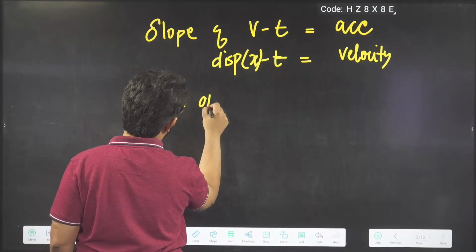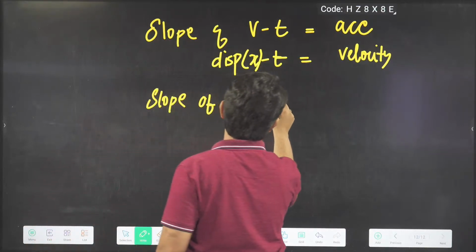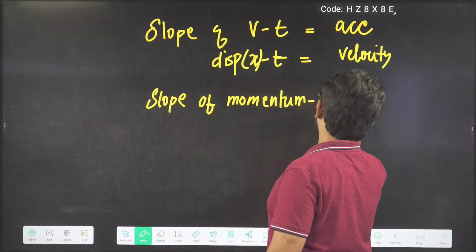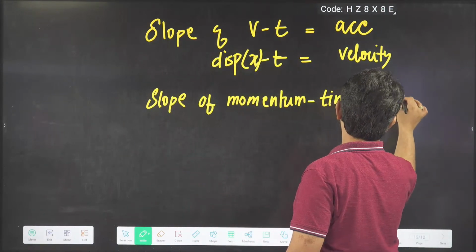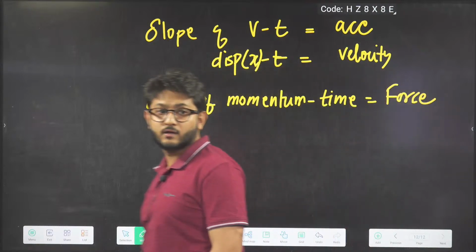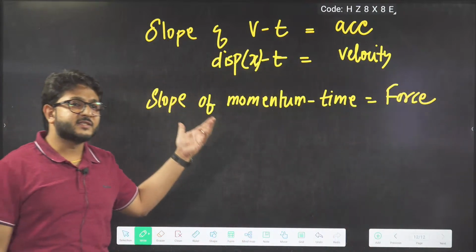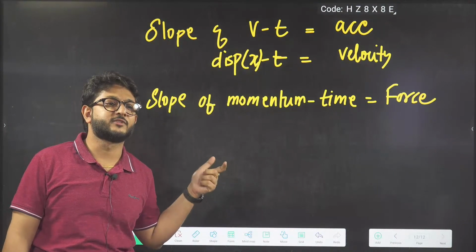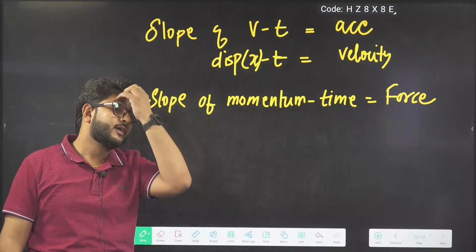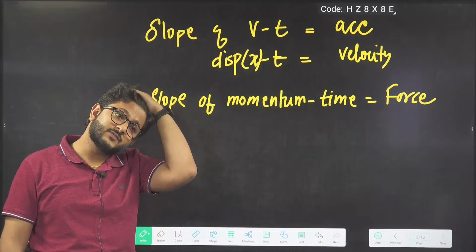Slope of the momentum time curve gives you force, F equals dp by dt. These are some physics results that will come in front of you. Don't worry.